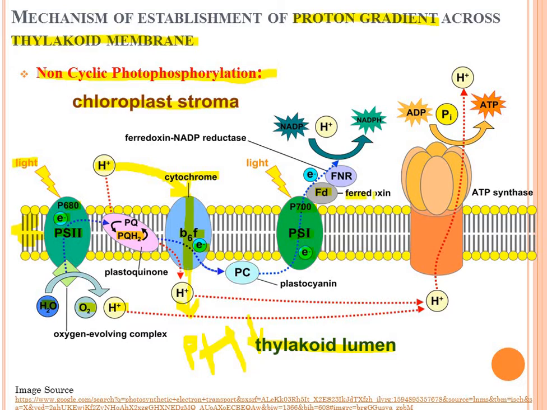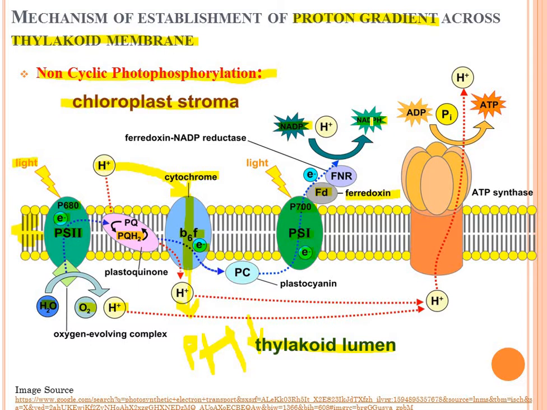See, this is the ferredoxin, and after that it is accepted by ferrous sulfate, and finally by NADP, and NADPH2 is synthesized inside the chloroplast stroma. The first product of non-cyclic photophosphorylation is NADPH2, synthesized inside the stroma.